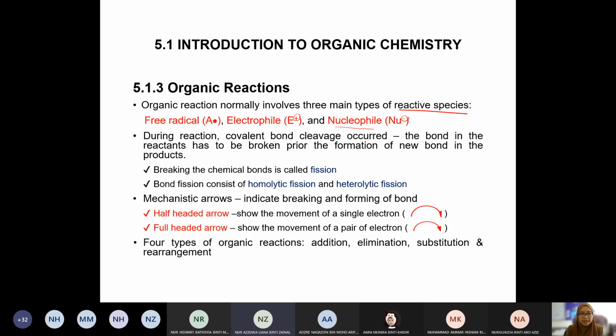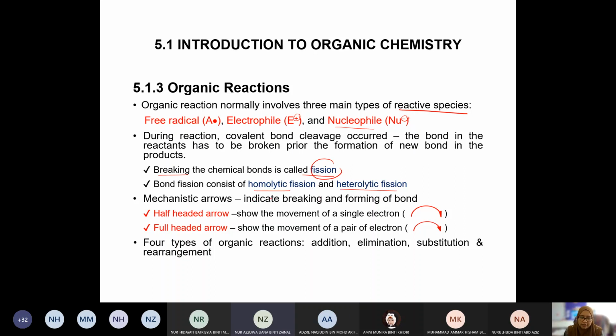So breaking the chemical bond is called fission. The other term that we can use to replace breaking is fission. It's actually breaking, but in organic chemistry, in organic reactions, the word fission is more suitable to be used. It carries the same meaning as bond breaking. Bond fission consists of homolytic fission and heterolytic fission.